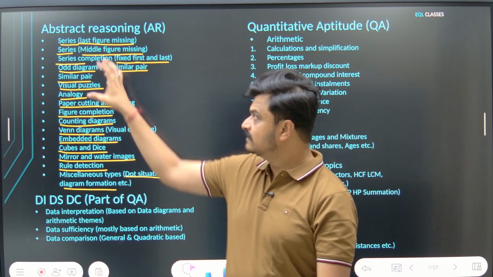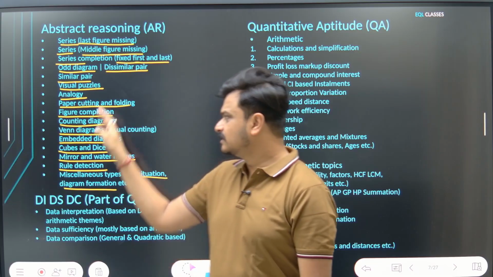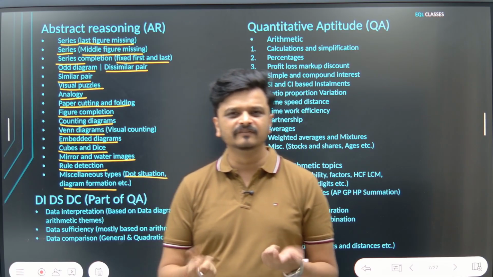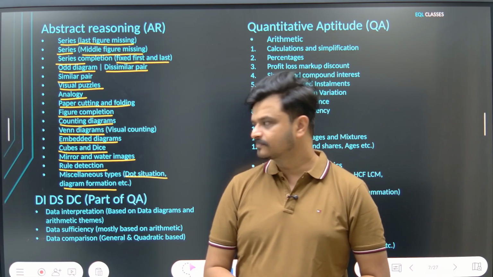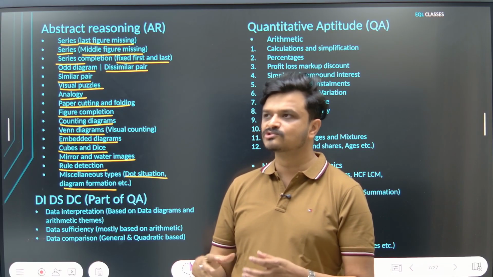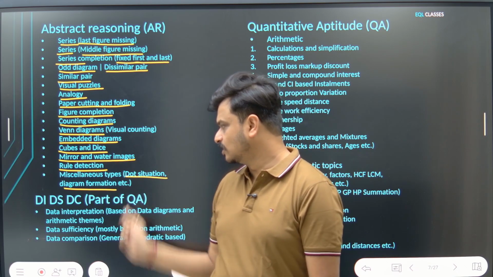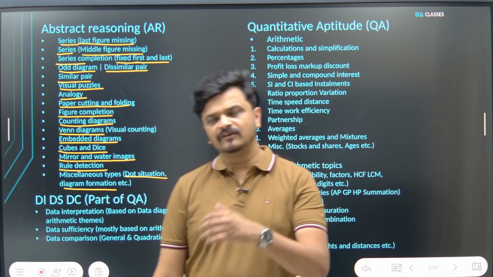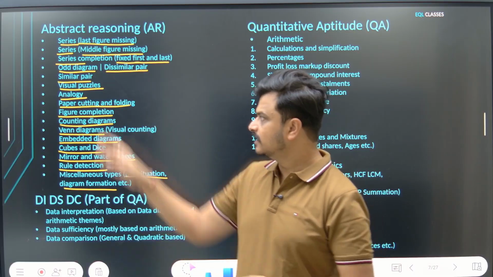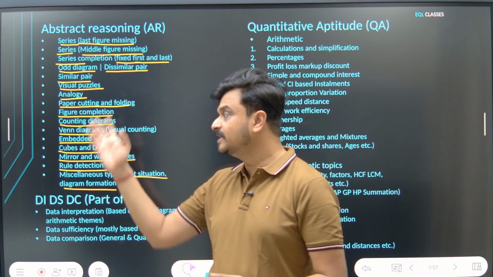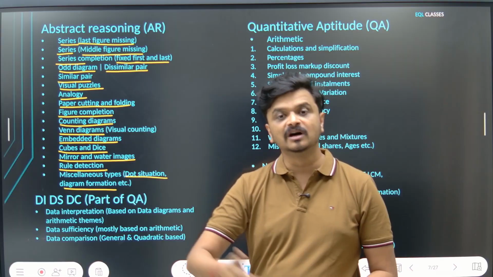Apart from the main topics, which are series, similar pair, dissimilar pair, analogy, the others will not take a lot of time, just that you need to cover 5-6 examples of each type so that you're comfortable with that particular type. For example, let's say you practice only the 3 major types, and in the exam you get a question on rule detection or dot situation. And since you have not practiced any question on that particular type, you won't be comfortable about it. So again, every topic needs to be covered because they have been testing this in the last 2 years, and we don't know what will come in the paper in the future.